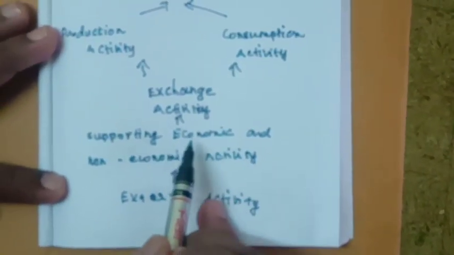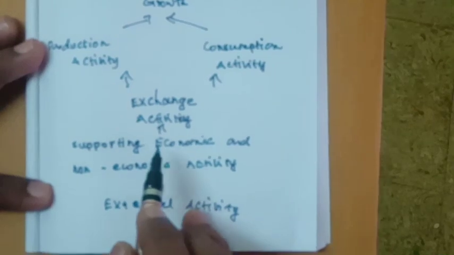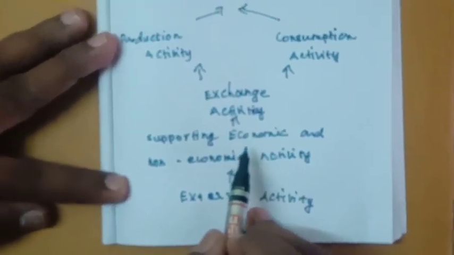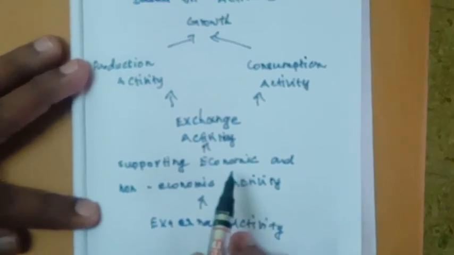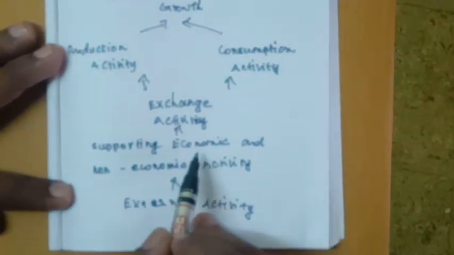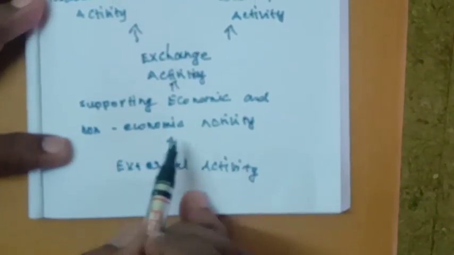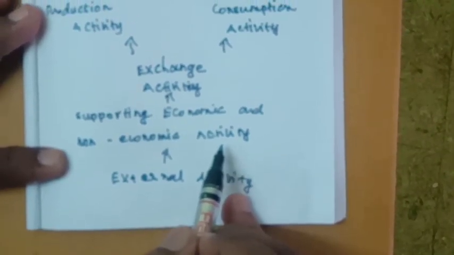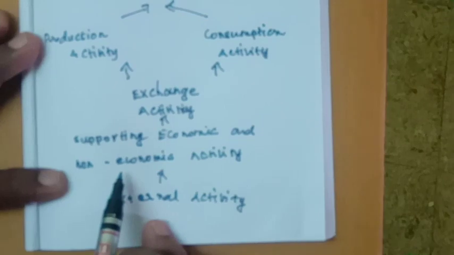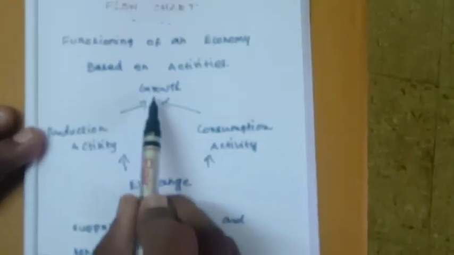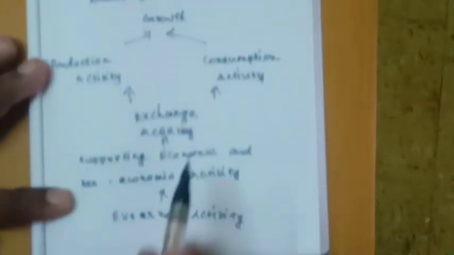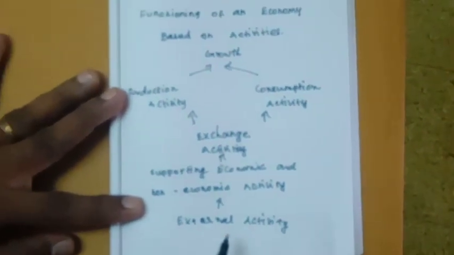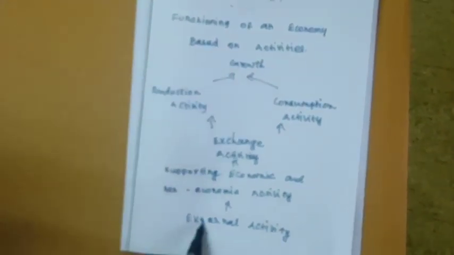I already explained the economic activities. For example, health, banking and transportation are known as economic activities. And non-economic activities are environment, poverty, unemployment and education. And the country's economic growth is fulfilled by the external activities. The external activities are known as export and import.